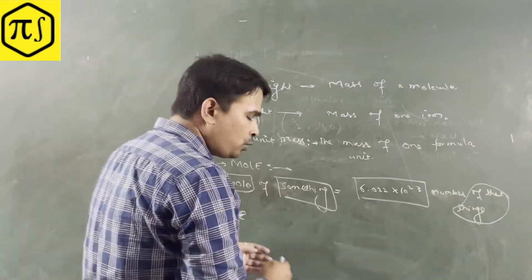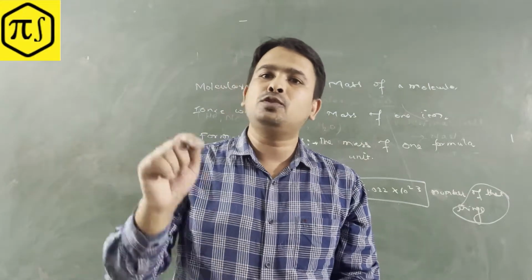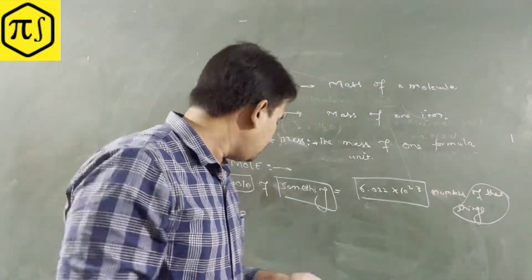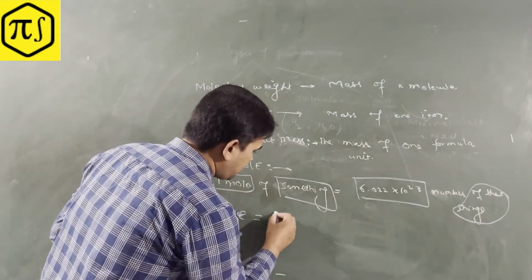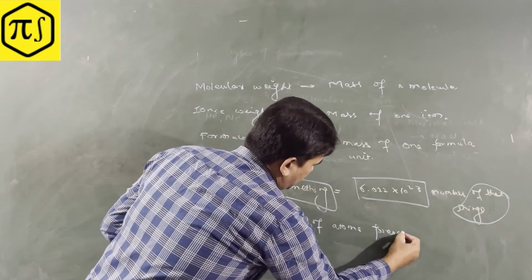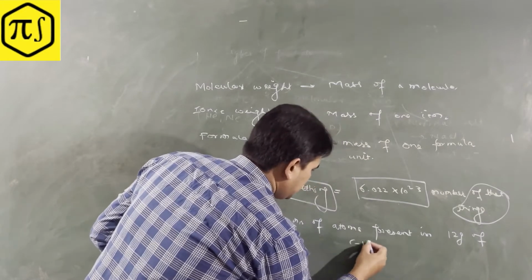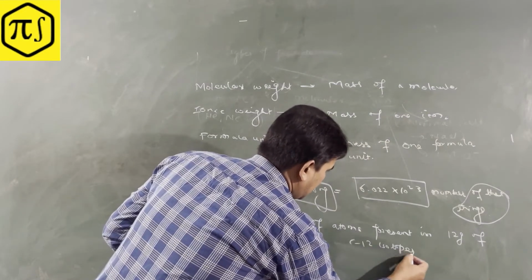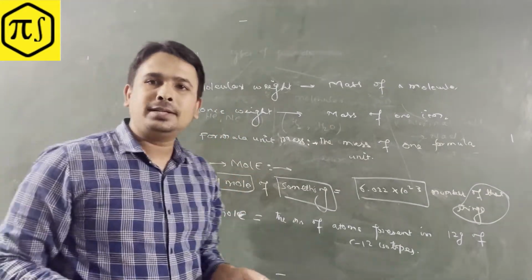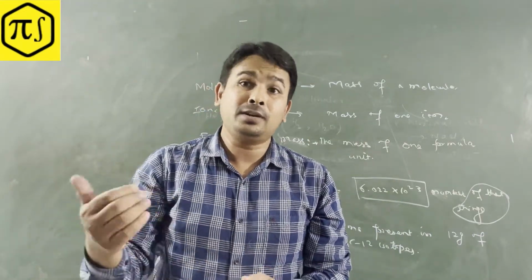So the mole is what? The number of atoms present in 12 gram of C12 isotope of the carbon. That's the standard definition, right? So let's see, this one and these two are the same, right? We need to prove that, because this definition you may have seen many places, but we need to visualize it.